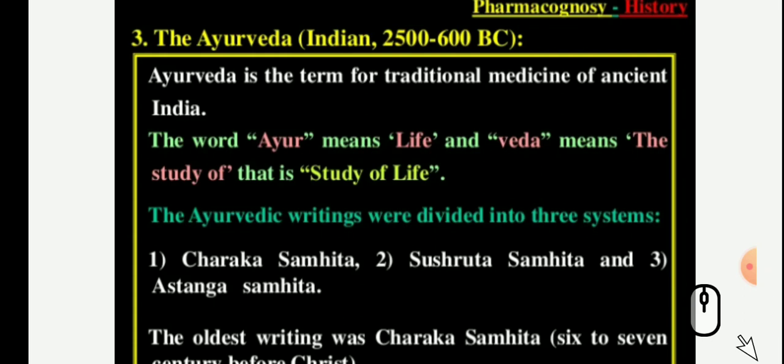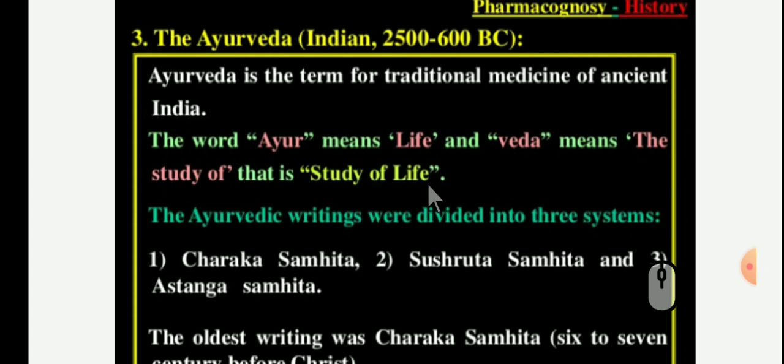Dear student, Ayurveda is the term for the traditional medicine of ancient India. Ayur means life, and Veda means the study of, that is, study of life.